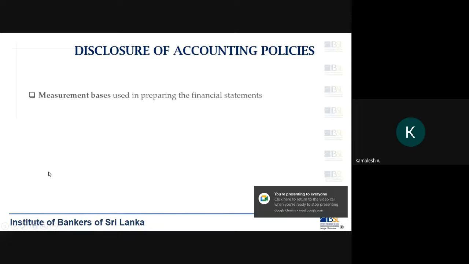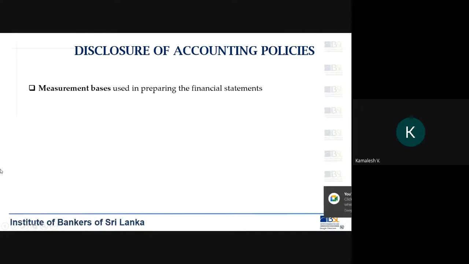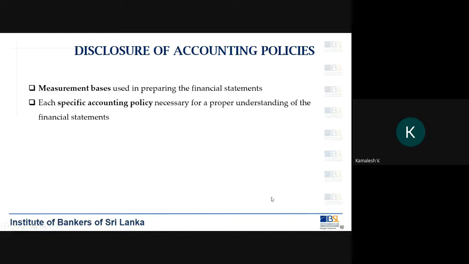So, disclosure of accounting policies. As I told you, how best you have adopted the accounting standard, you have to provide by way of your accounting policies as a disclosure. So you have the measurement basis, how you measure your assets and liabilities. Then you need to provide your specific accounting policies to understand better.